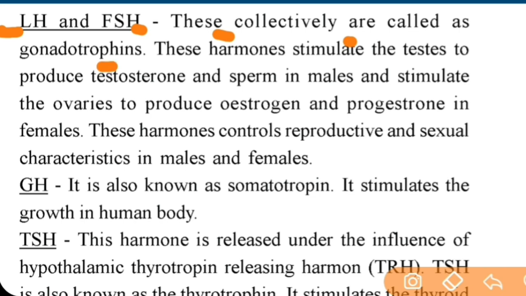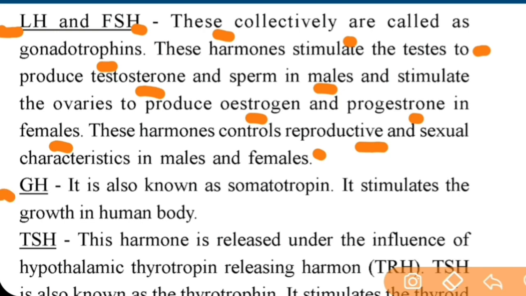These hormones stimulate the testes to produce testosterone and sperm in males and stimulate ovaries to produce estrogen and progesterone in females. These hormones control reproductive and sexual characteristics in males and females. So mainly these hormones stimulate testes to produce testosterone and sperm in males and estrogen and progesterone in females.